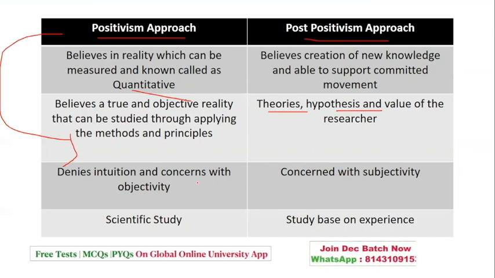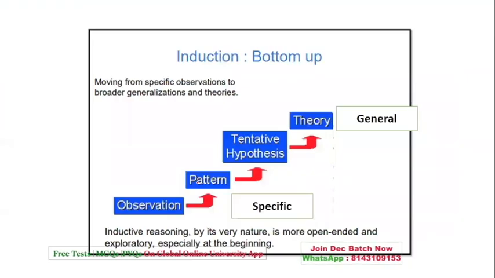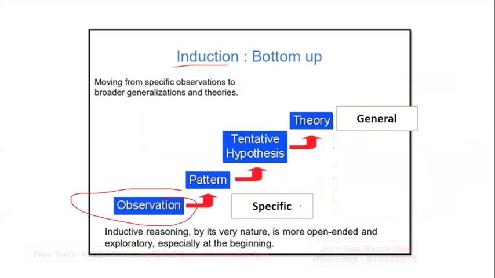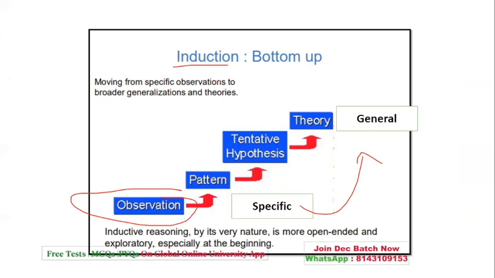Then let's understand what are the inductive and deductive methods of reasoning. When I talk about the inductive method, it is a method which is bottom up. It means it starts with an observation, that is, from specific to general. Many students still have confusion. They just do rote learning. Please do not do it.